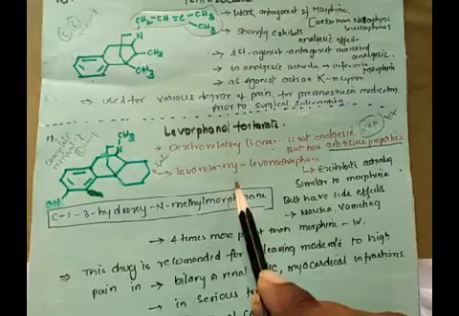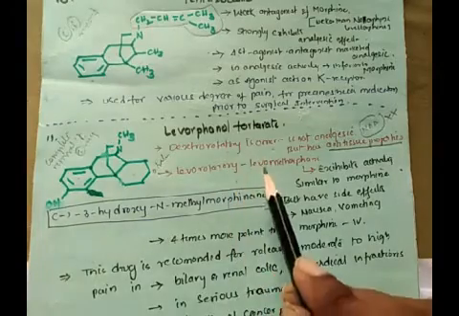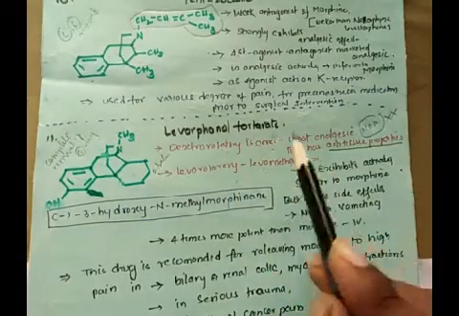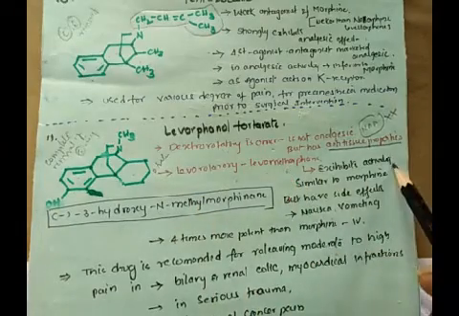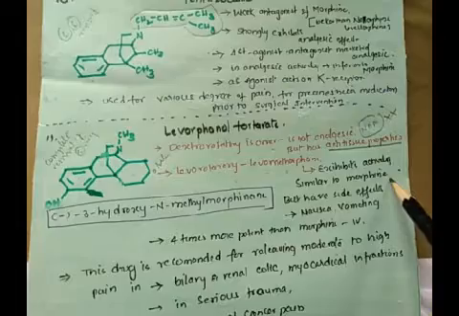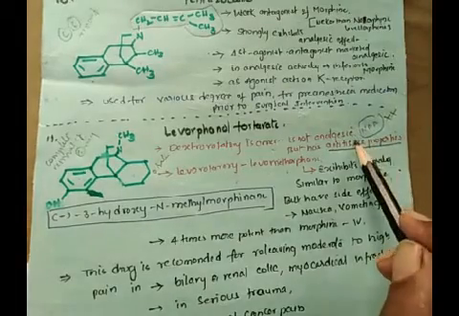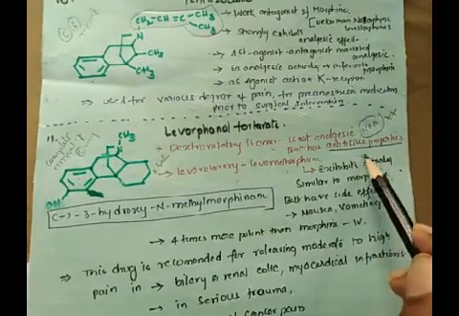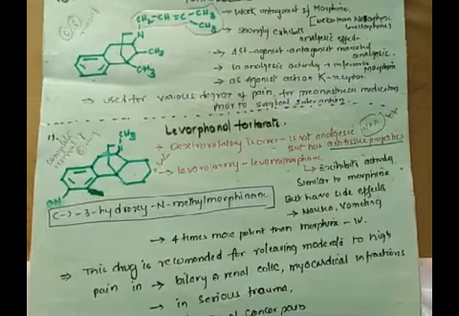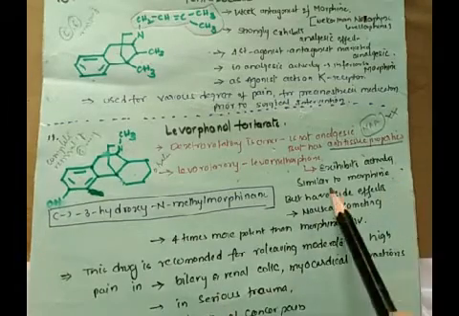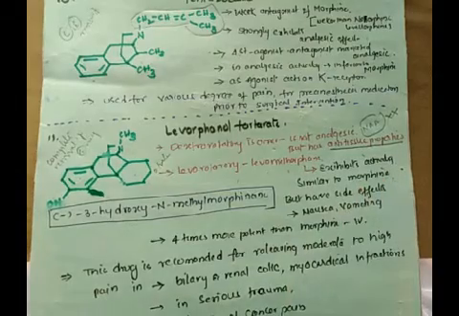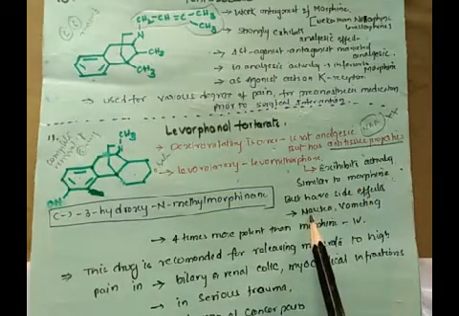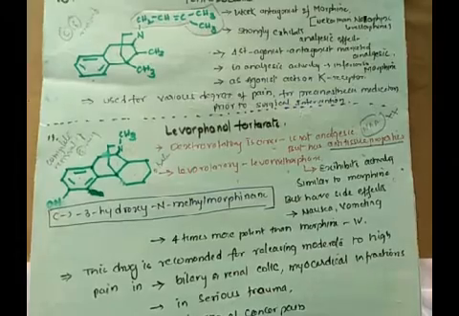Coming to the levorotatory isomer, it is also called levomethorphan. It exhibits activity similar to morphine, whereas the dextrorotatory isomer doesn't have analgesic activity but has antitussive property. Levorphanol tartrate exhibits analgesic activity similar to that of morphine, but has side effects. Nausea and vomiting are the major side effects with levorphanol tartrate.